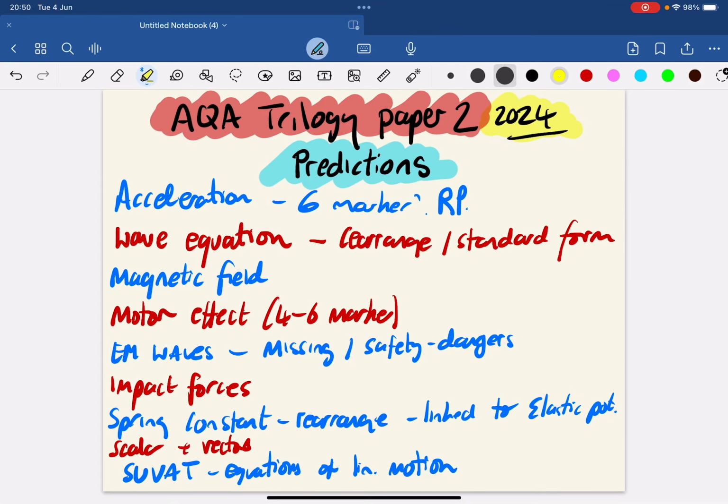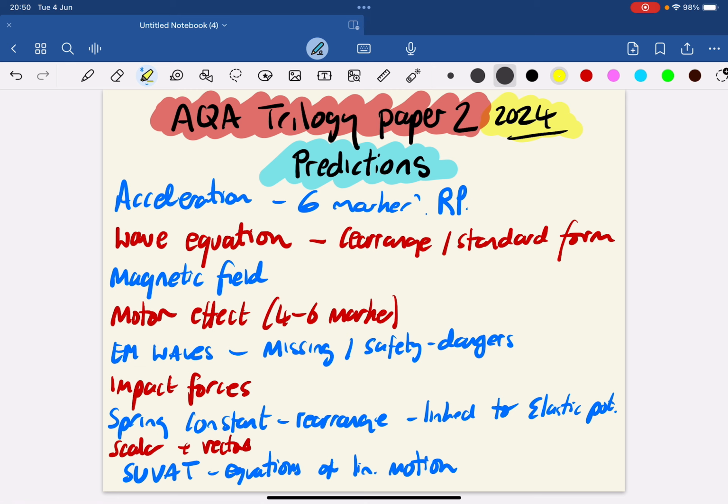These are my AQA Paper 2 Trilogy Combined Science Predictions for 2024. And as always, a disclaimer: these are simply predictions from looking at past papers, what comes up regularly, what hasn't come up the past couple of years. They could be completely wrong. So please take it with a pinch of salt and make sure you do revise everything.